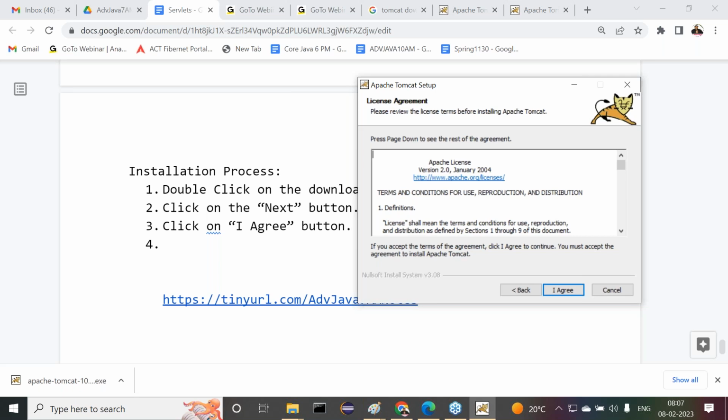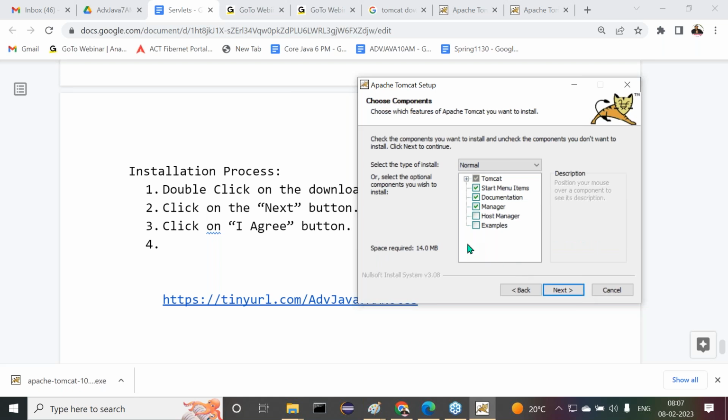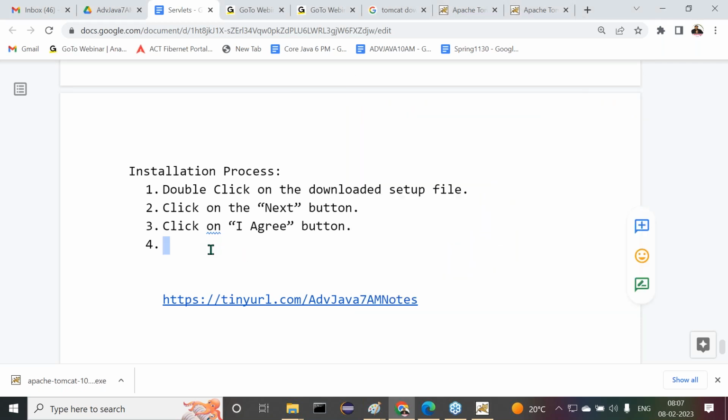Apache Tomcat is coming from what there? Sorry, Tomcat is coming from Apache Software Foundation. No, it's a freeware. It's a formality only. Formality only. Right. Click on what there? I agree button. Next one is okay. Directly you can click on next button. But when I go for JSPs, I require the host manager and examples. These two things are also required here. Select both.